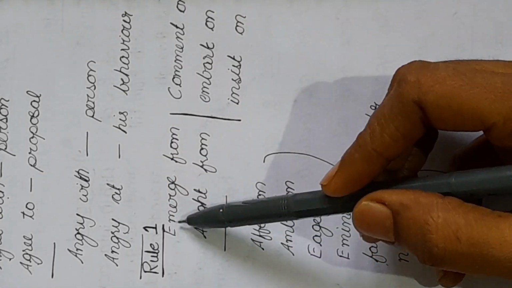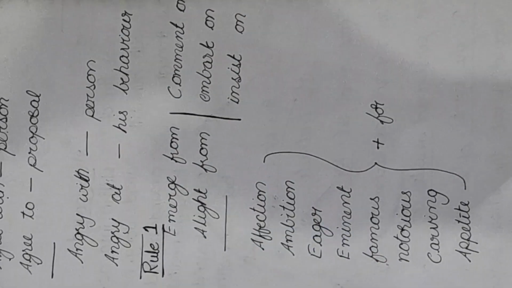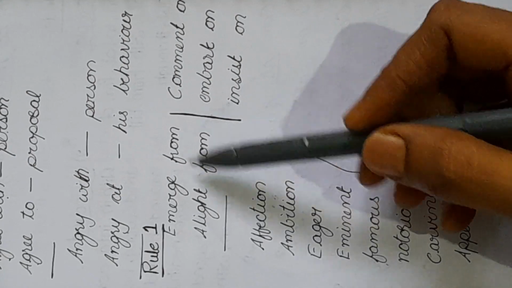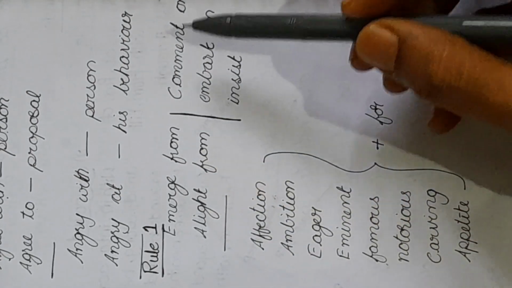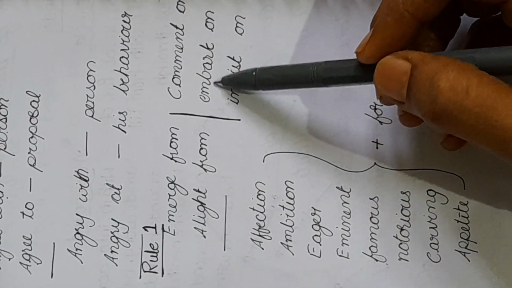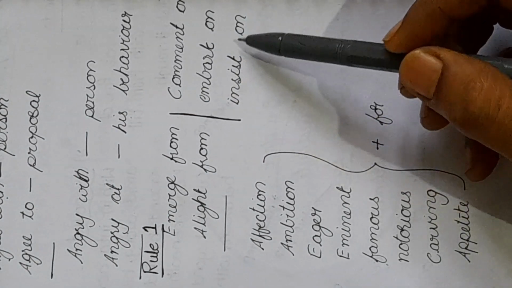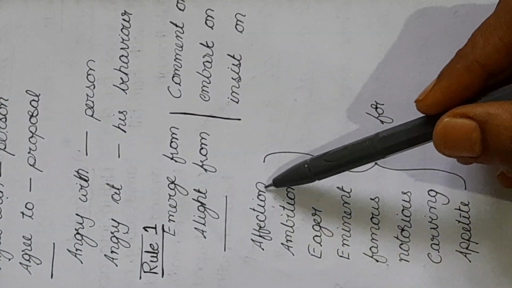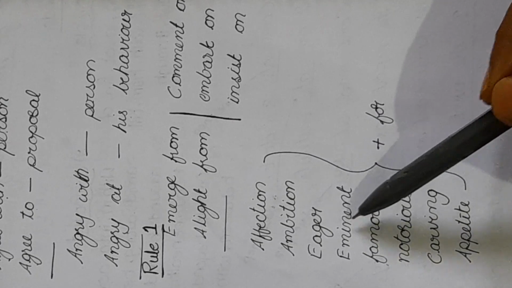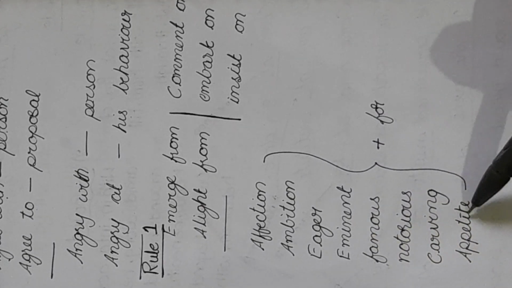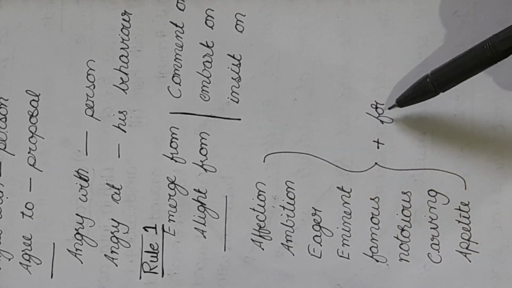Let us see some more rules regarding the preposition. The word emerge should be followed by from. Alight also should be followed by from. Comment should be followed by on. Embark should be followed by on. Insist also should be followed by on. Words like affection, ambition, eager, eminent, famous, notorious, craving, appetite, all these should be followed by the preposition for.